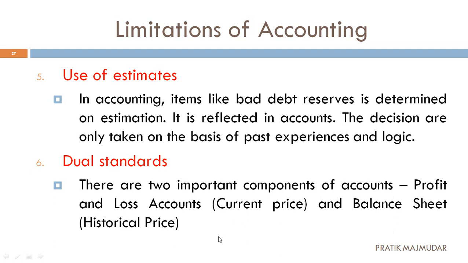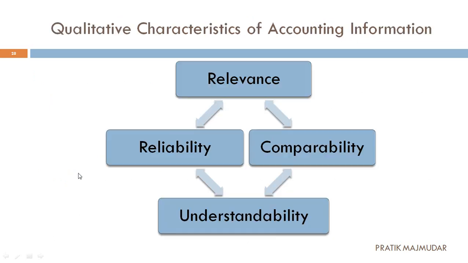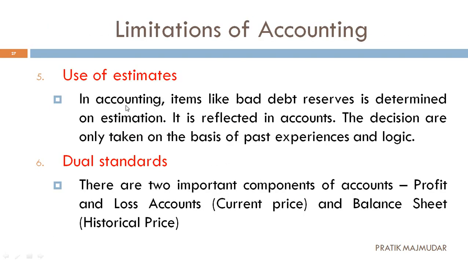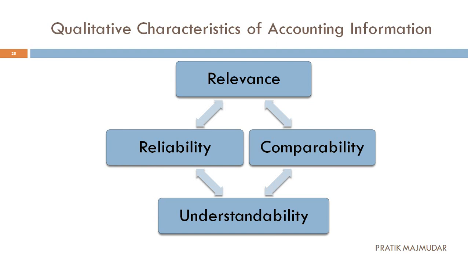But in the profit and loss account, we are only showing the values which are current in nature. So this is considered as dual standards. This is also a limitation of accounting. So basically there are 6 different limitations of accounting.